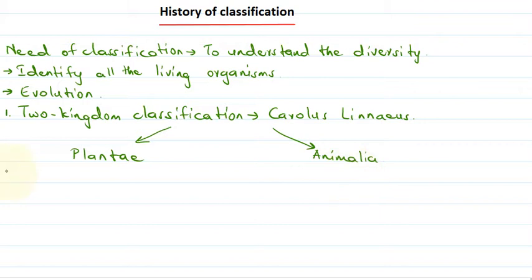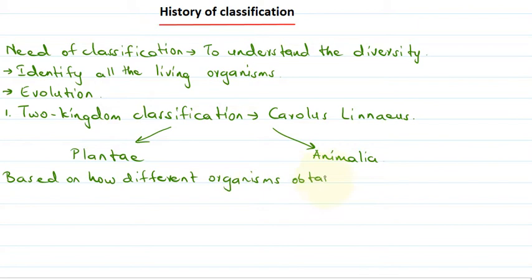So this form of classification was based on how different organisms obtain their food, and their ability to move.